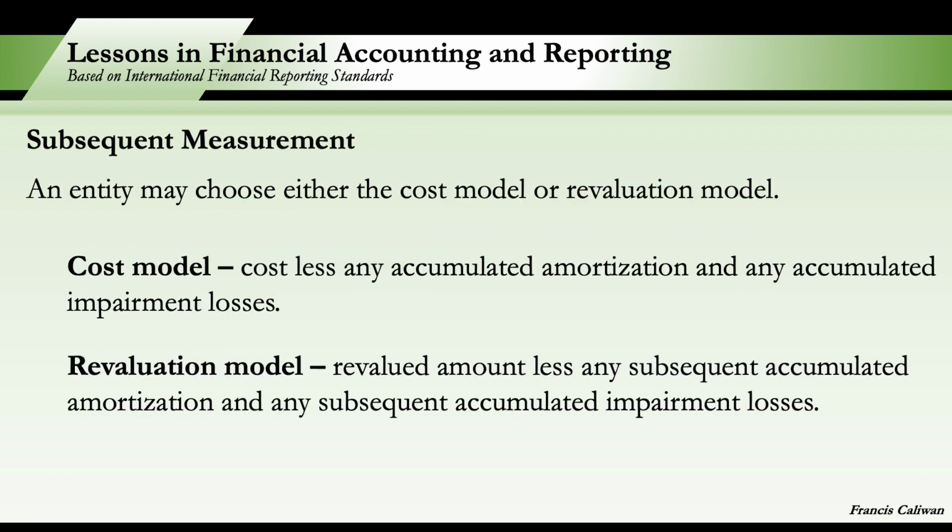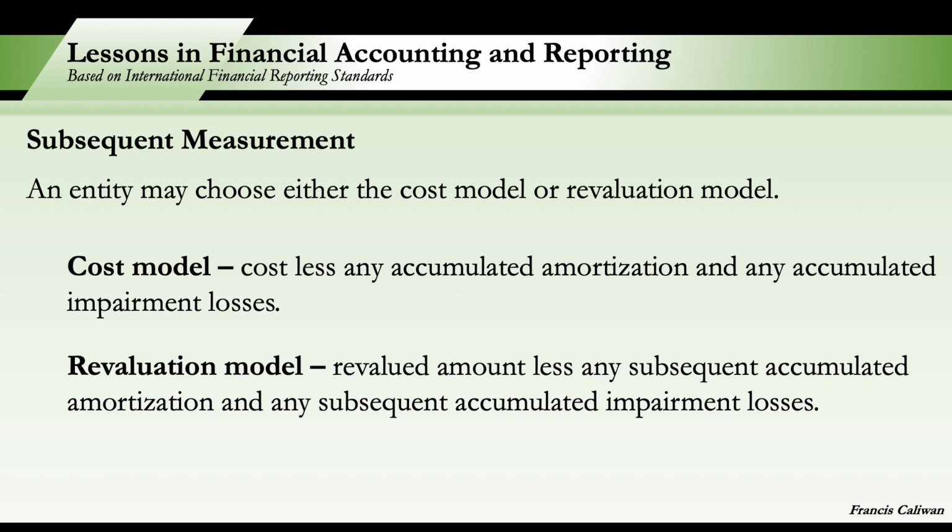Okay, last topic, subsequent measurement. What do we do after the initial measurement? An entity may choose either the cost model or the revaluation model as its accounting policy for intangible assets. Similar with PPE, for cost model, it's cost less accumulated amortization and accumulated impairment loss if there is any.